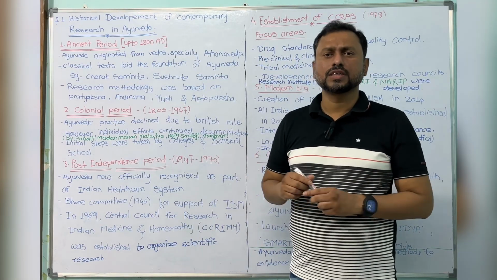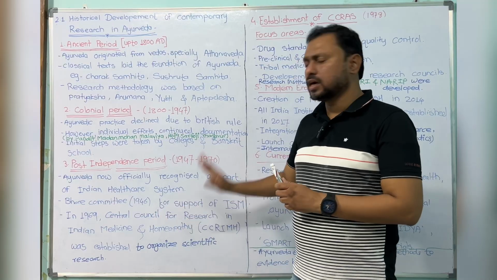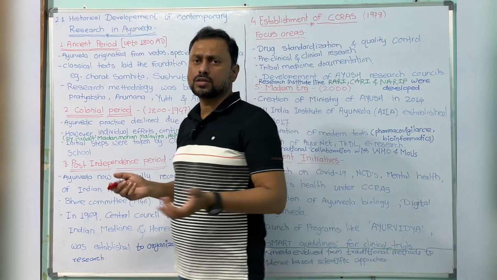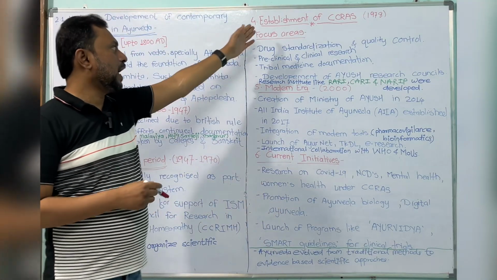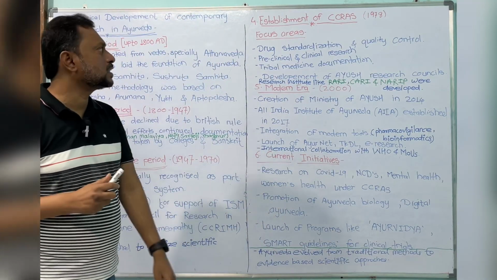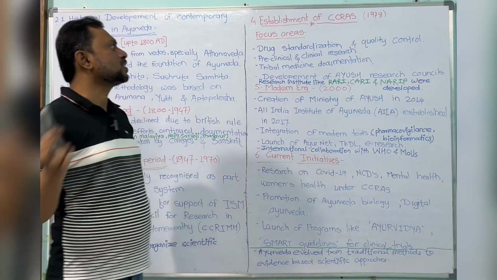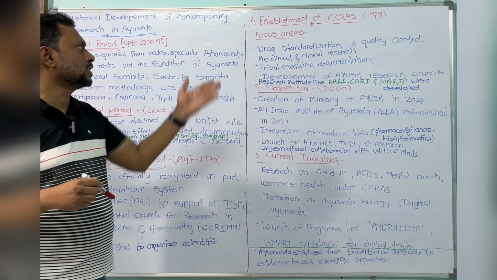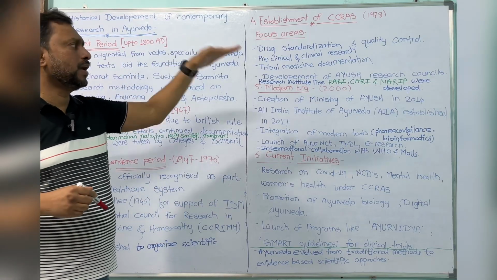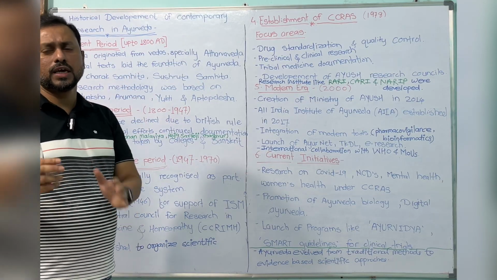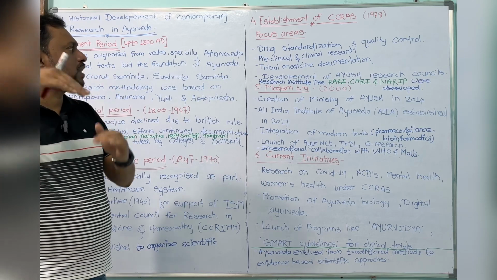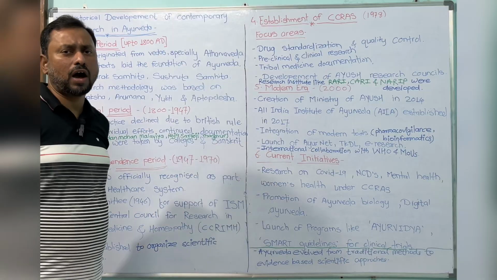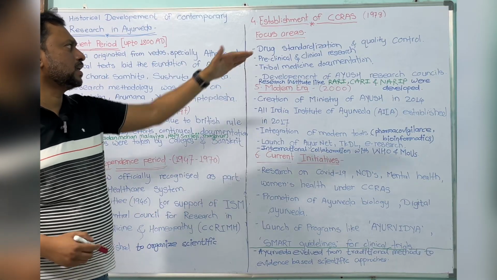Then the next one is the establishment of CCRAS, the Central Council for Research in Ayurvedic Sciences, in 1978. This is one of the main milestones. From that point, research in Ayurveda progressed very fast, from 1978.